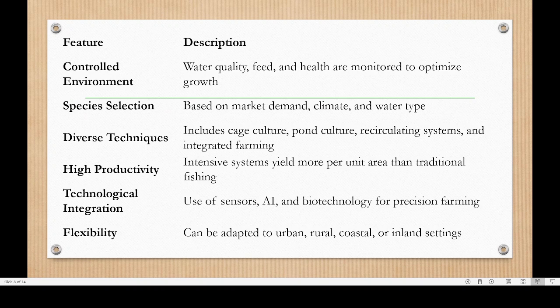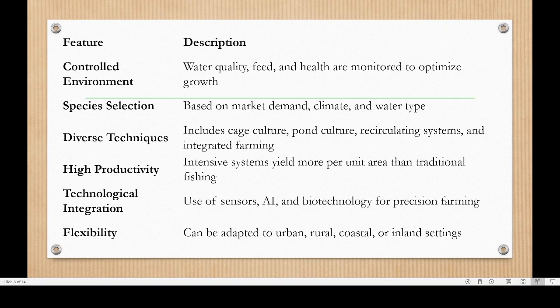Then we can see what are the salient features of aquaculture. Coming to the salient features, one is control. One is controlled environment, water quality, feed. In an aquacultural tank, we can monitor everything. We will be able to monitor water quality. We can give them good feed.